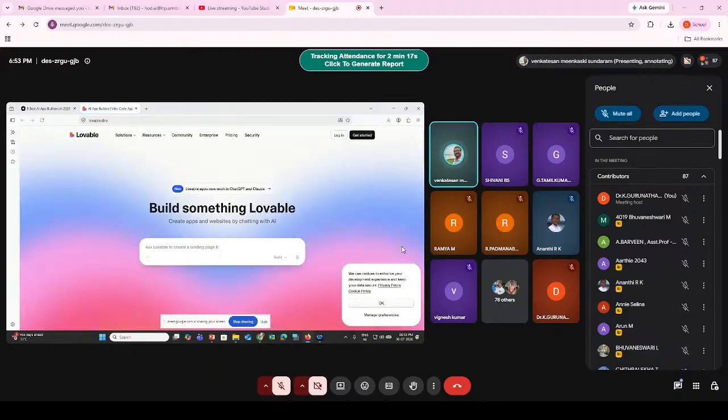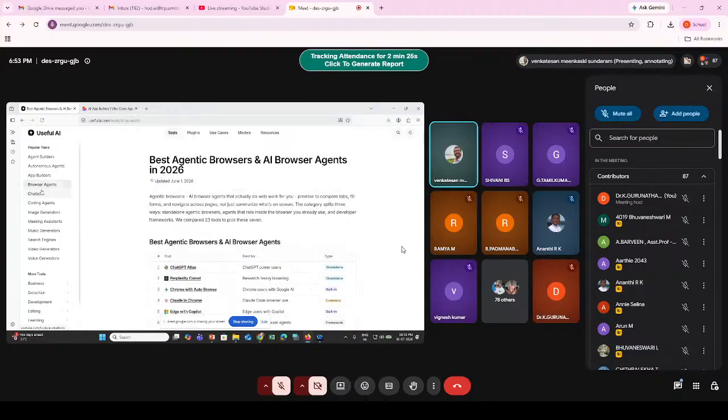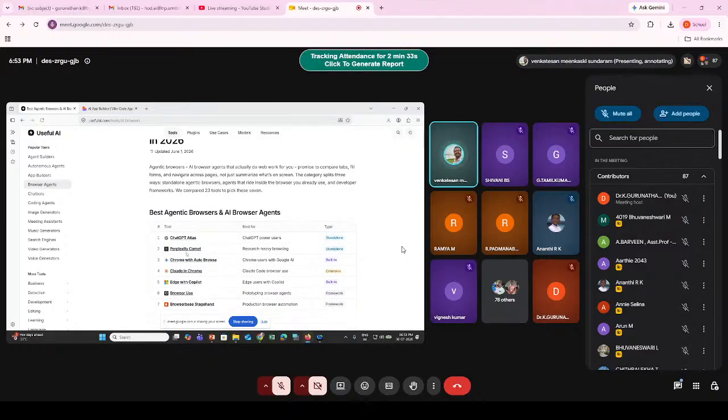See, this is Lovable, a Lovable agent, for app developers. Like that, browser agents: the best agentic browsers and AI browser agents, ChatGPT Atlas, Perplexity Comet, Claude in Chrome, which help while using the browser.